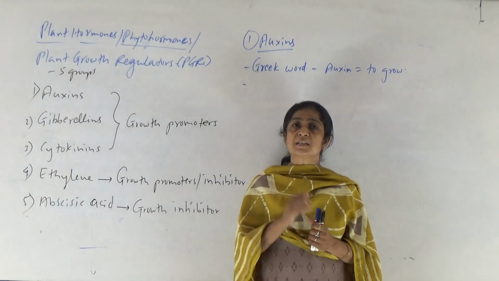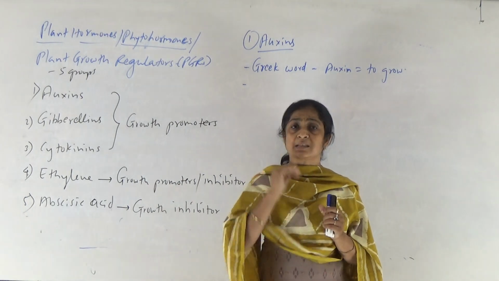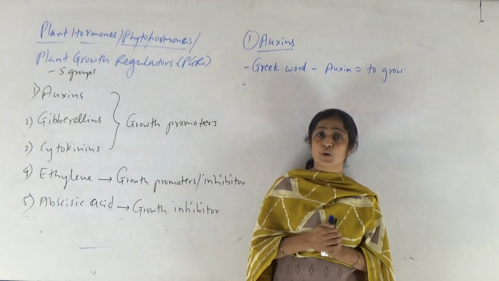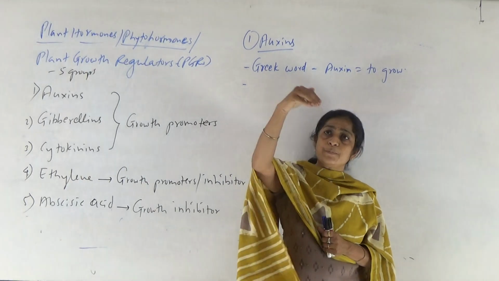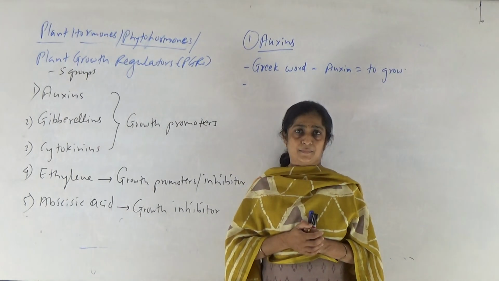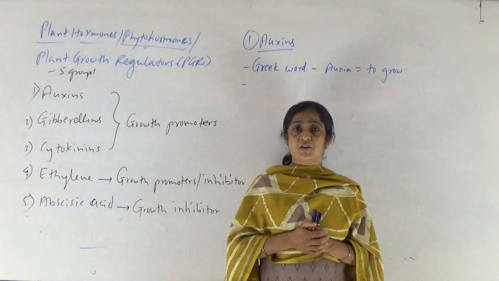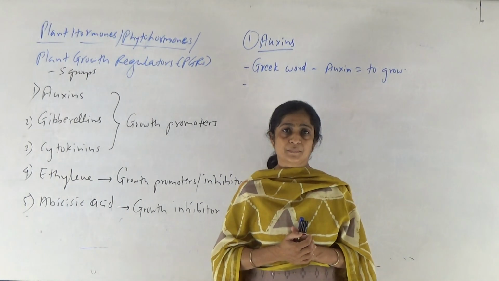And Charles Darwin suggested that some growth promoting substances must be synthesized at the tip of this coleoptile, or that small plantlet, and later these substances were transported in downward direction, right? And as a result of which the grass tip bends towards the light, right?